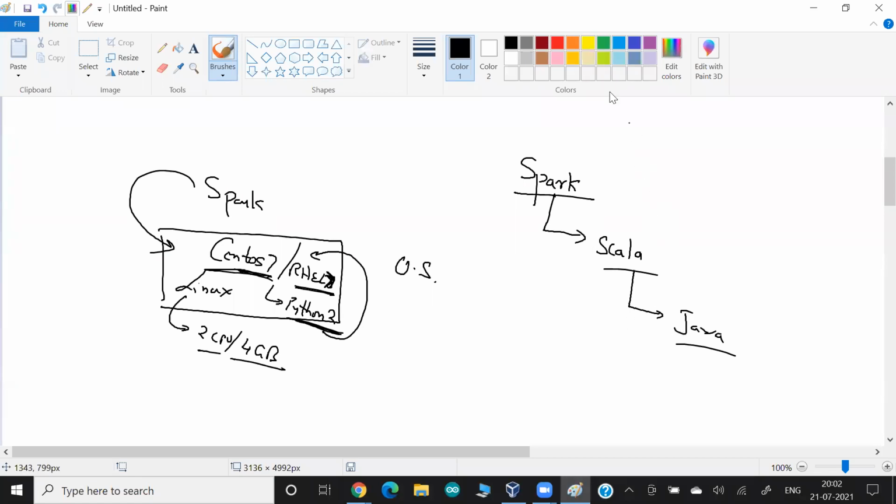So what I'm talking about, if you want to install the Spark, first you have to install Scala. But if you want to work on Scala, you have to install Java, or maybe I can say you need JVM. That would be the simple term I can use. That's what we have to do here. So I'm going to install Java first, then Scala, and then the Spark. Then it will work for you. That's what I'm doing here.